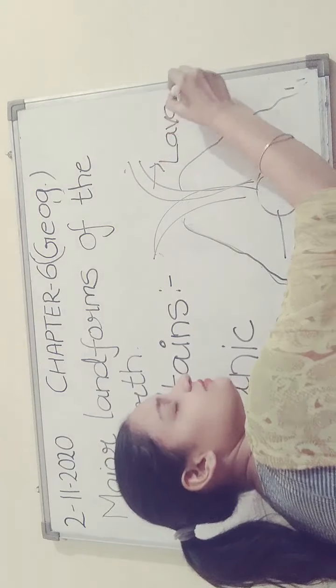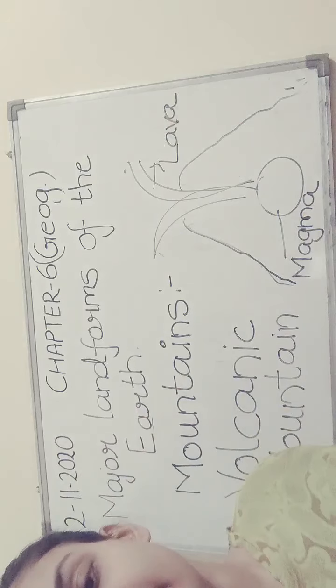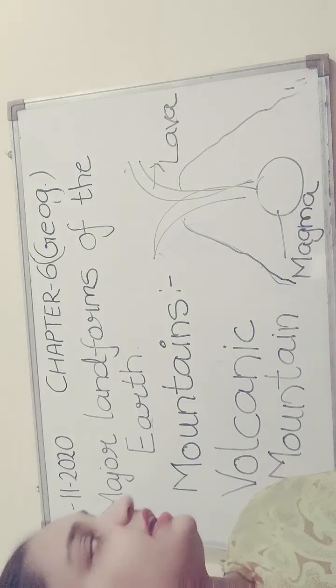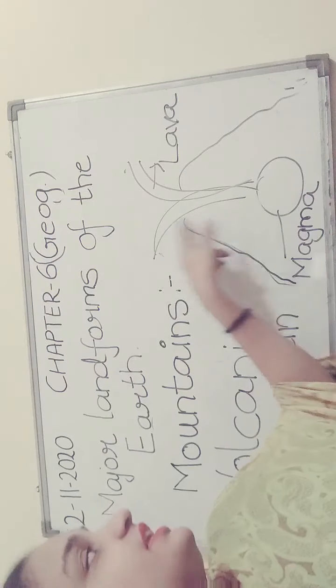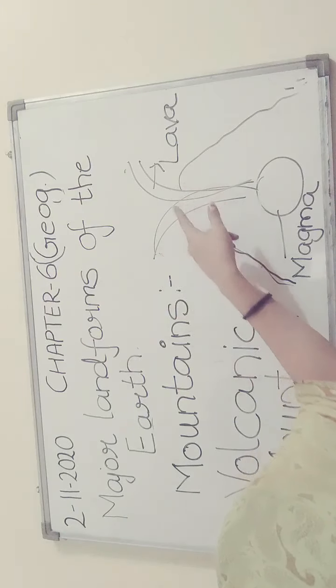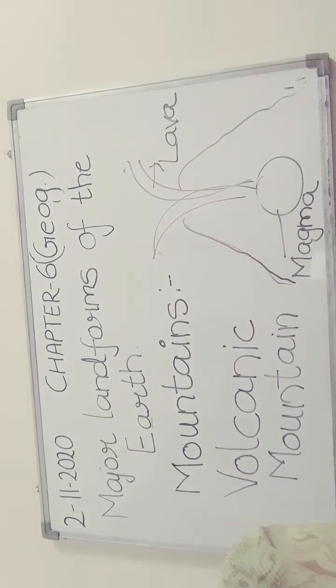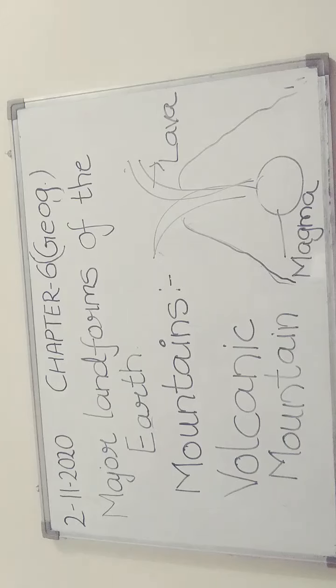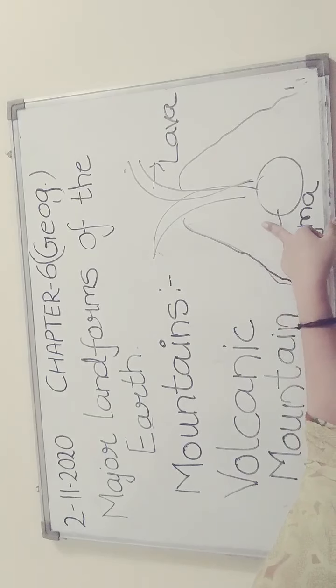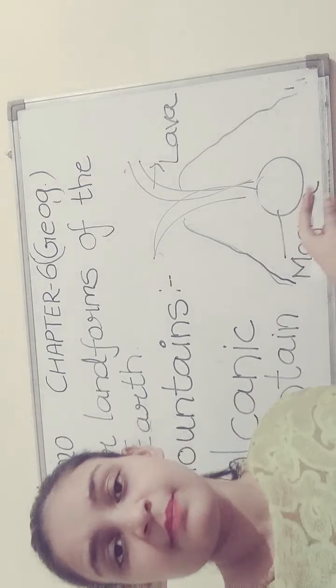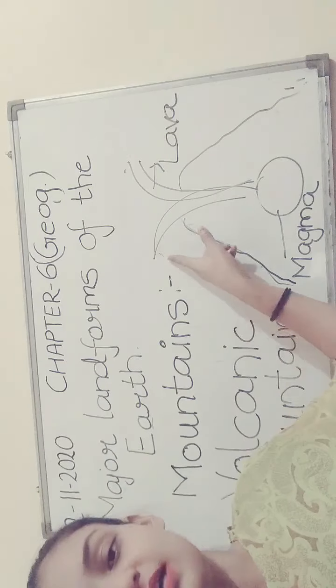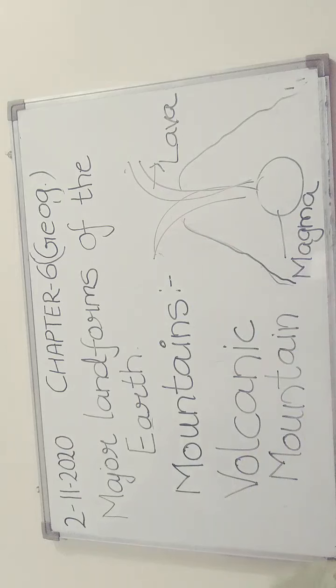Inside the mountain it is magma; when it comes out it is in the form of lava. These mountains are made up of accumulation of volcanic material which is ejected from the earth's interior. So these are the volcanic mountains.